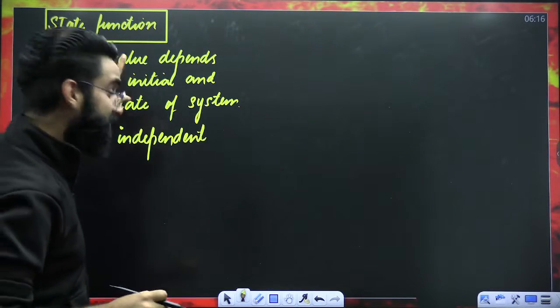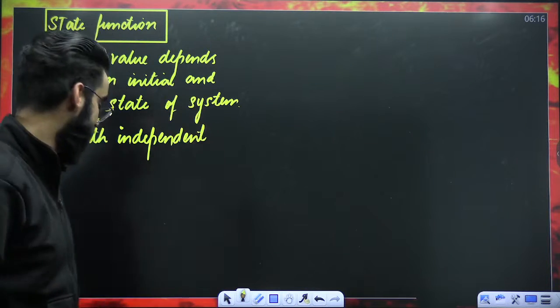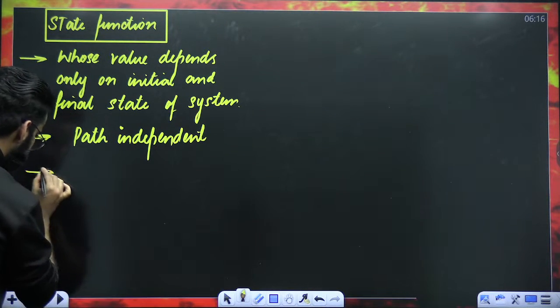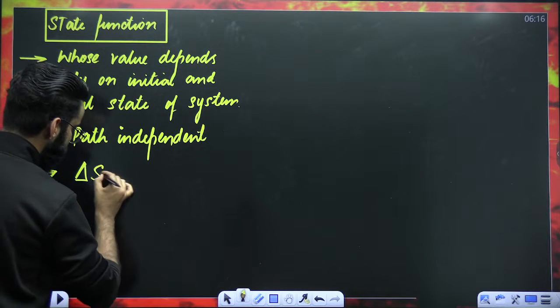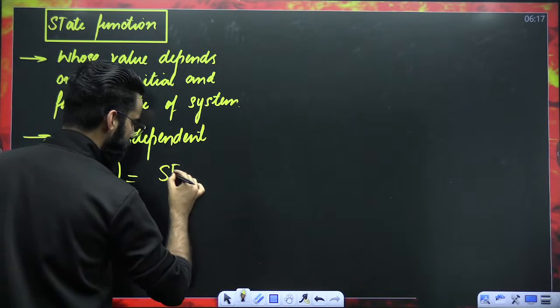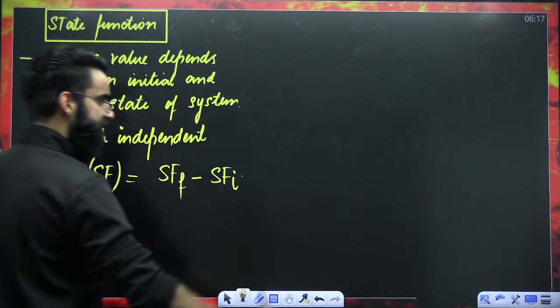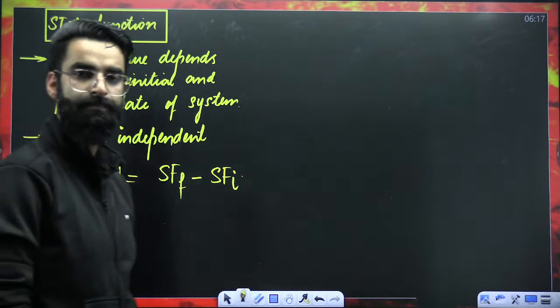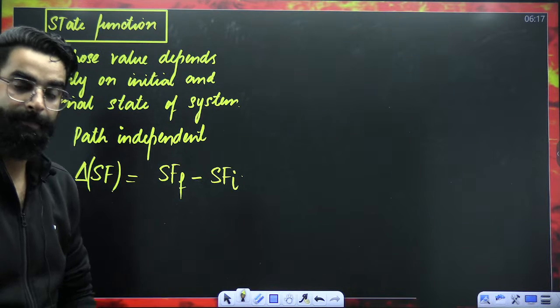Well, if the value of a state function only depends on the initial and final state, what do we do then? Therefore, we calculate the change in the value of the state function. And the change in the value of a state function is always equal to the final value of the state function minus the initial value of the state function.